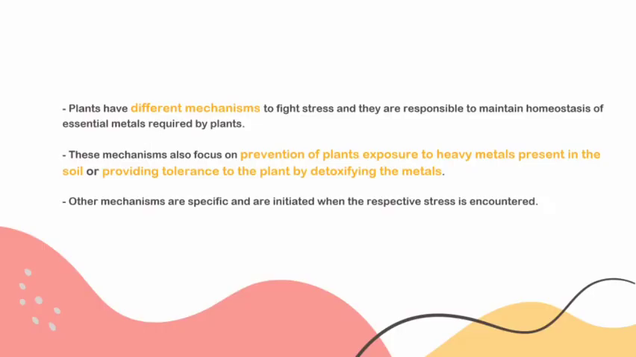Plants have different mechanisms to fight stress, and they are responsible for maintaining homeostasis of essential metals required by plants. These mechanisms are also focused on preventing plant exposure to heavy metals present in the soil or providing tolerance to the plant by detoxifying the metals. Other mechanisms are specific and are attenuated when the respective stress is encountered.